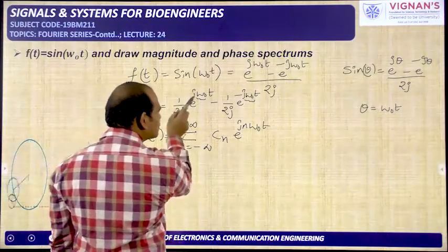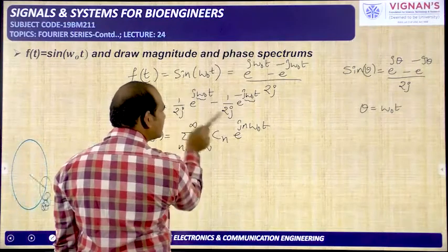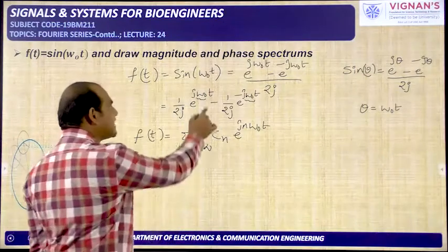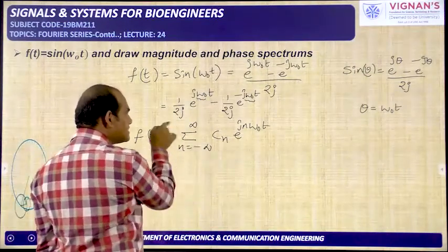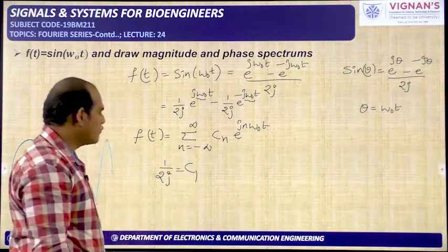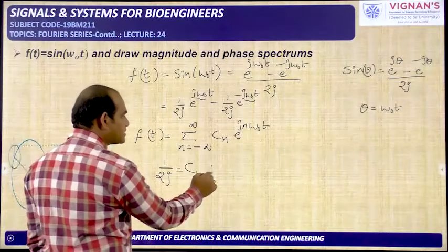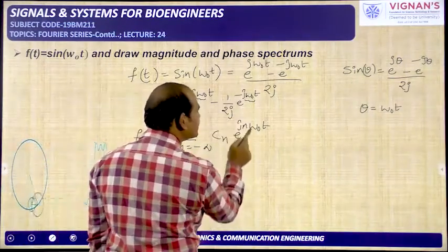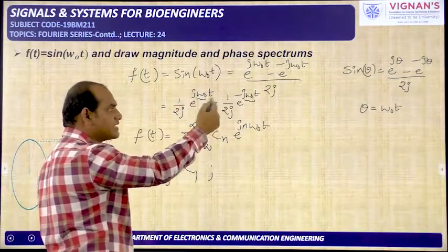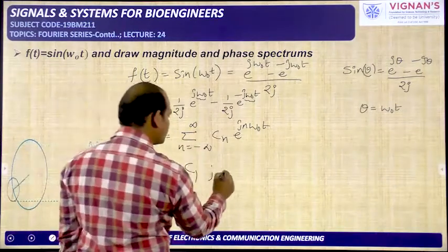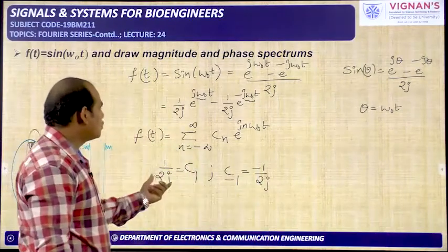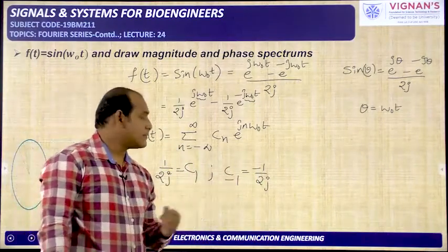If you compare this exponential term with e power j omega naught t, in place of n what is there? n is equal to 1. So this entire thing is related to n is equal to 1. That means this 1 by 2j is nothing but C1. Next, by comparing this one with e power j minus 1 into omega naught into t, n is equal to minus 1. So here we can write C minus 1 is equal to minus 1 by 2j. C1 is equal to 1 by 2j and C minus 1 is equal to minus 1 by 2j.